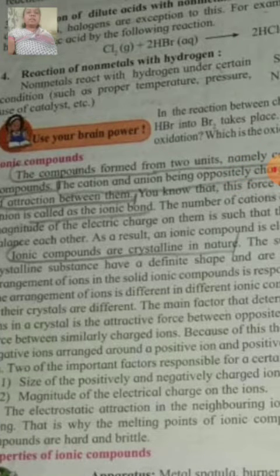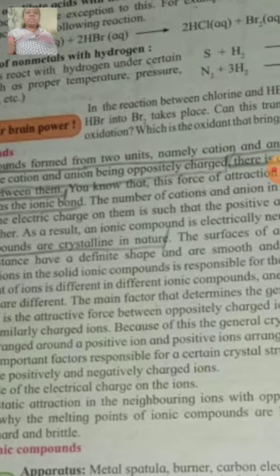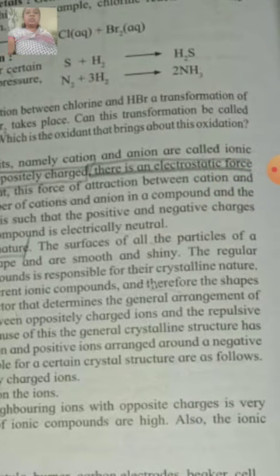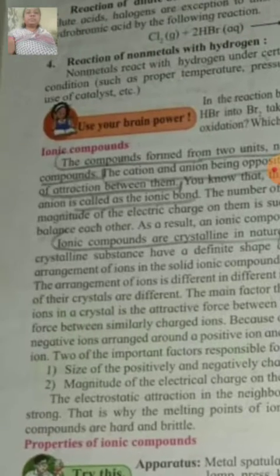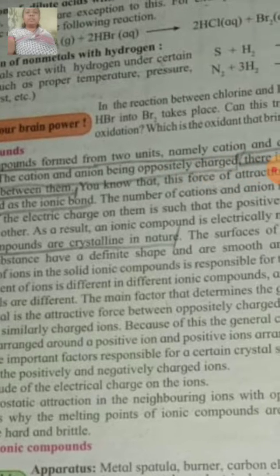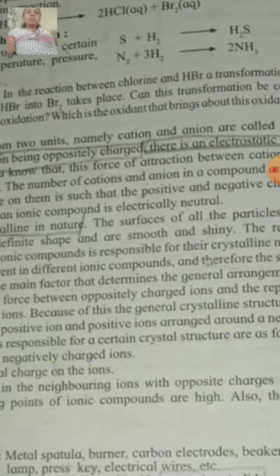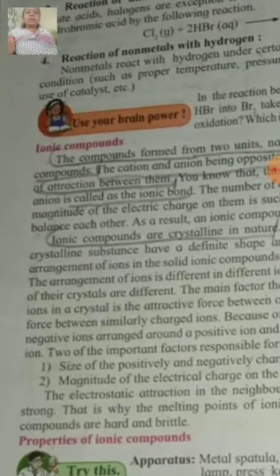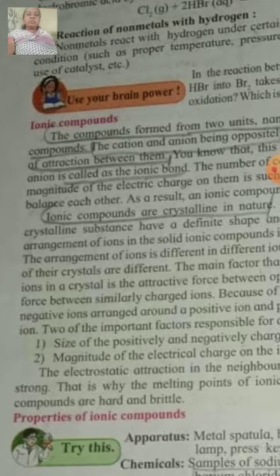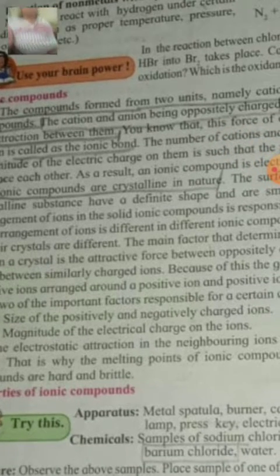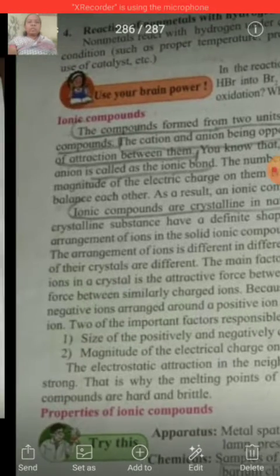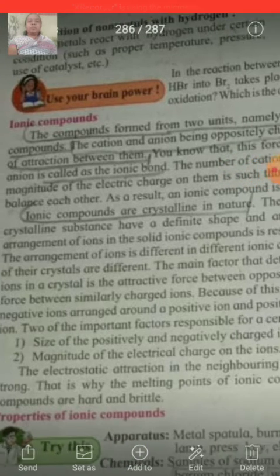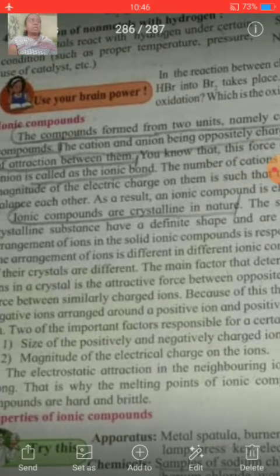The cations and anions being oppositely charged, there is an electrostatic force of attraction between them. Due to opposite charges, electrostatic force of attraction is acting between them. You know that this force of attraction between cation and anion is called the ionic bond. That means due to the force of attraction, there is formation of ionic bonds between these oppositely charged ions.